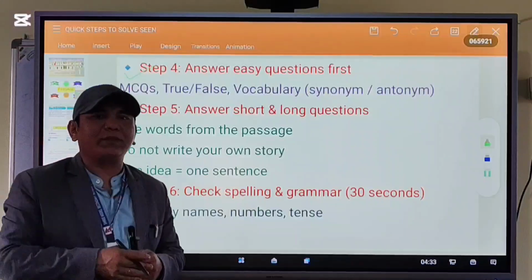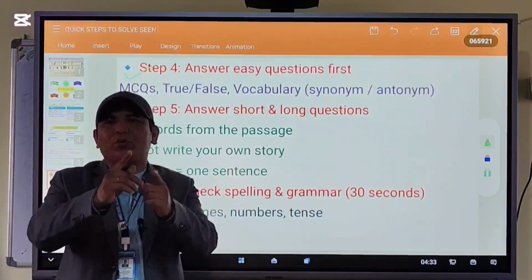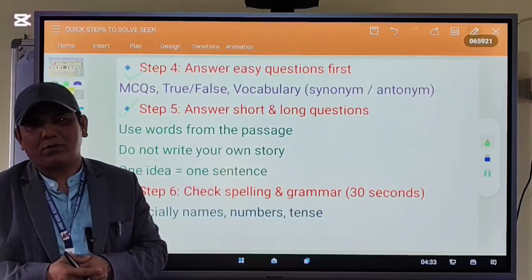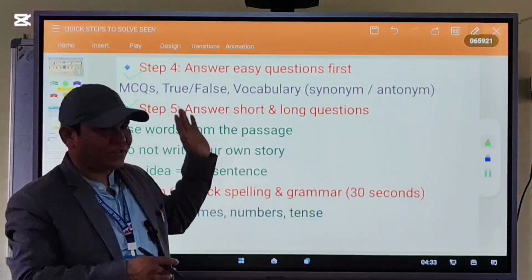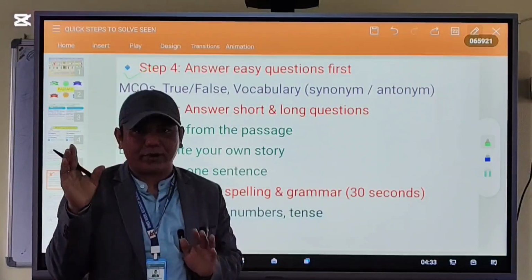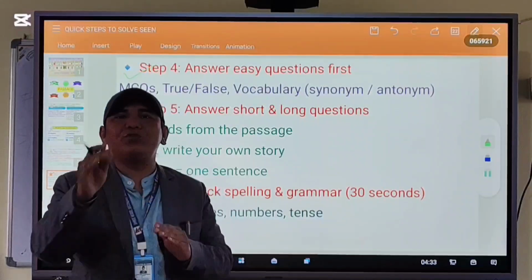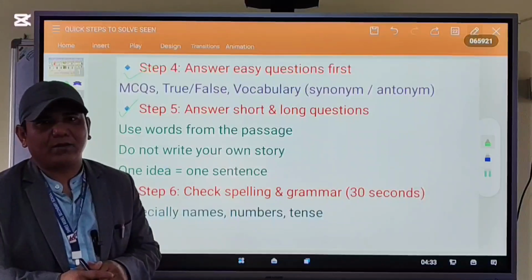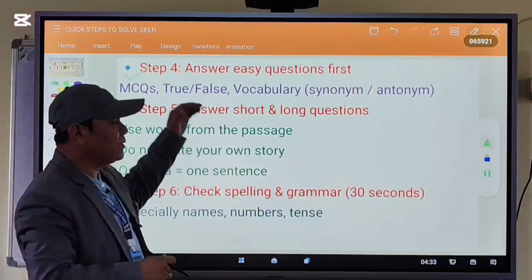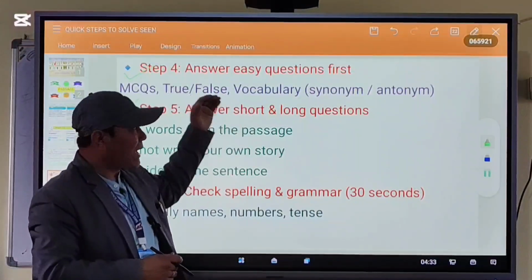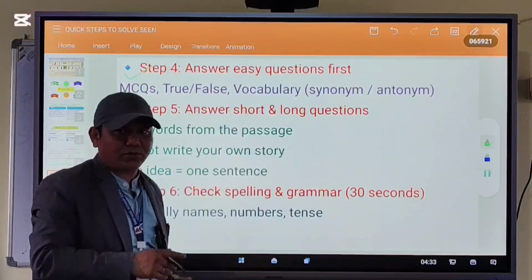And the most important thing is, use your own language. Don't copy as it is. But do not use your own story. You have to answer from the text.